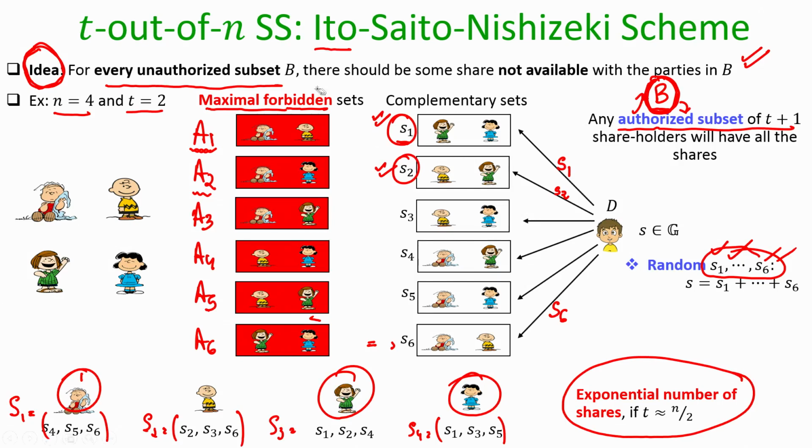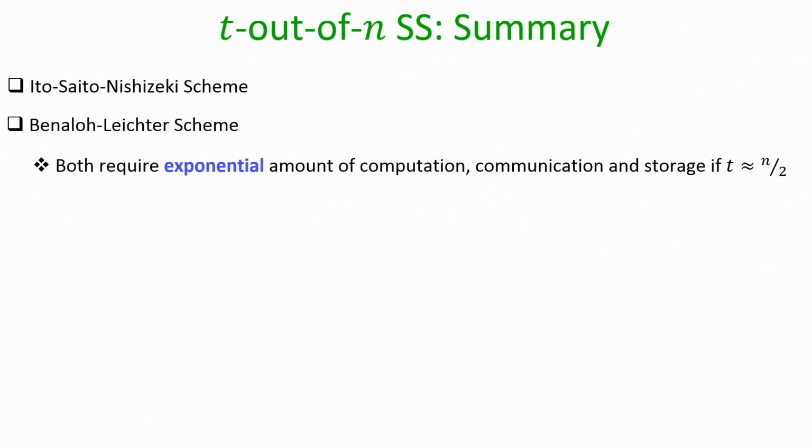Because the number of forbidden sets will be N choose T, and that is why, if K is equal to N choose T, the dealer has to compute K random pieces of shares for its secret S and distribute them, and that requires an exponential amount of computation and communication. So this is the summary of T out of N secret sharing.